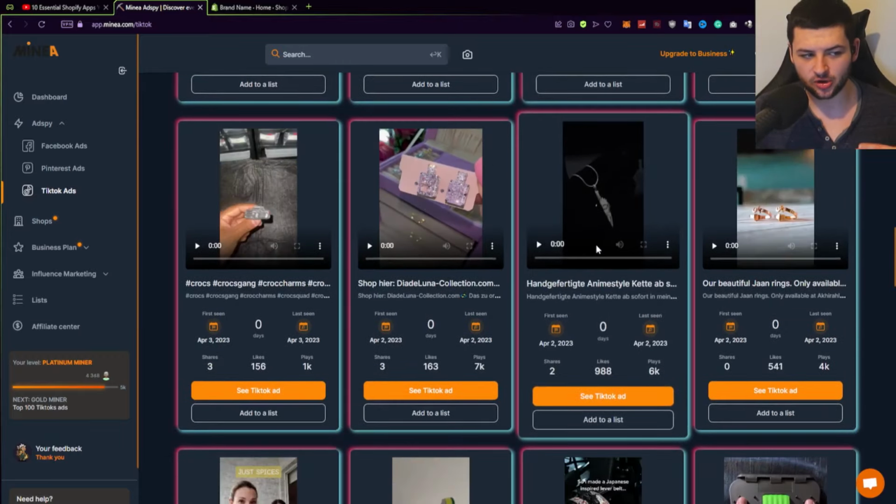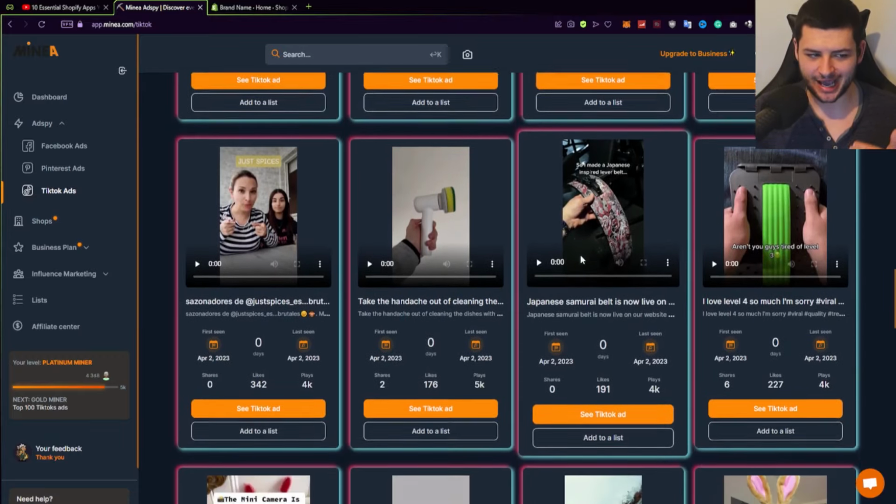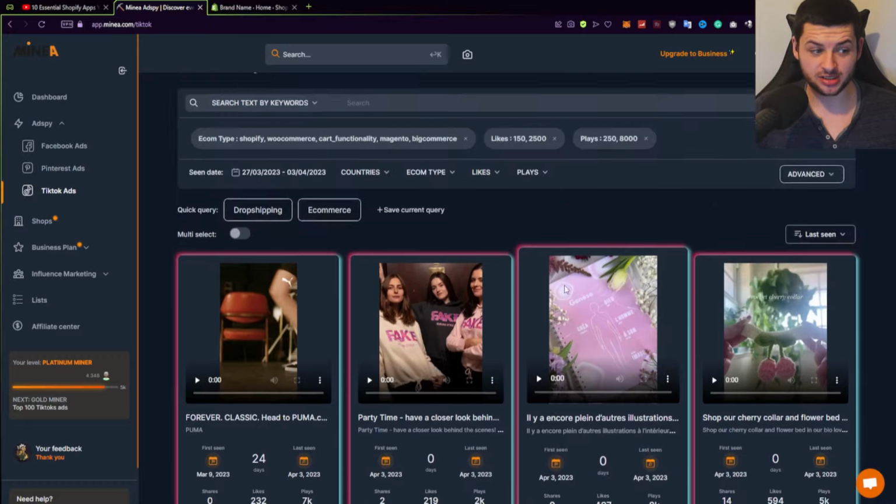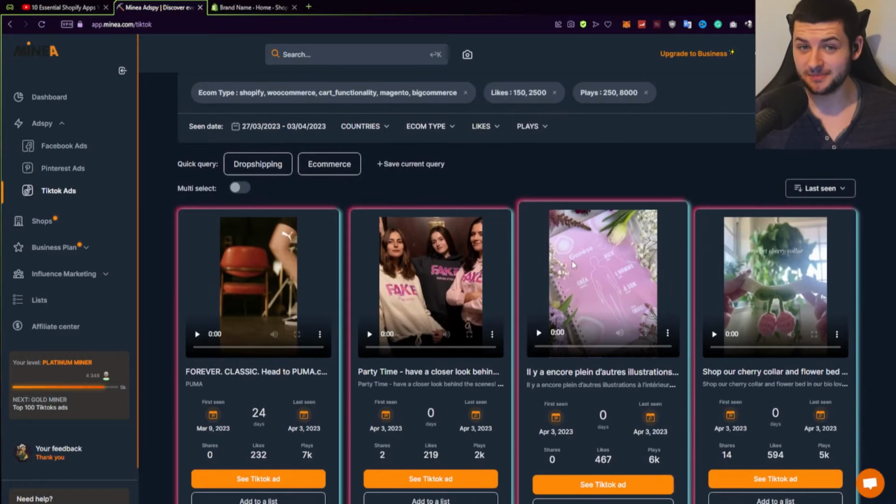and you want to see which products are performing really well based on the ads that are doing well. So these ads, you want to see if they've got a certain amount of plays, a certain amount of likes. If they have a few thousand likes or a few thousand plays, that typically means they're getting a lot of engagement, which means that product is good.